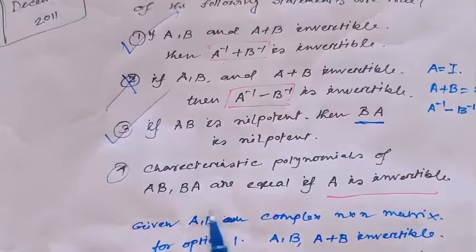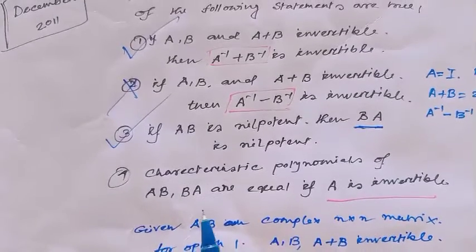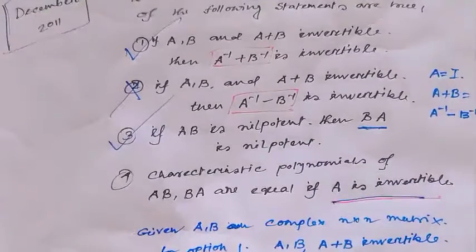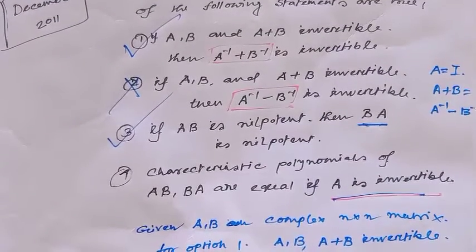And option 4 says the characteristic polynomials of AB and BA are equal if A is invertible. This is also a basic concept.